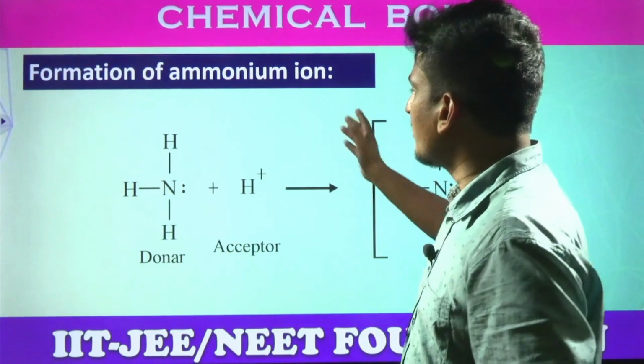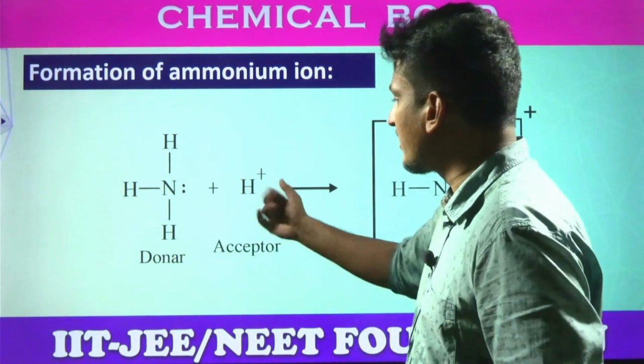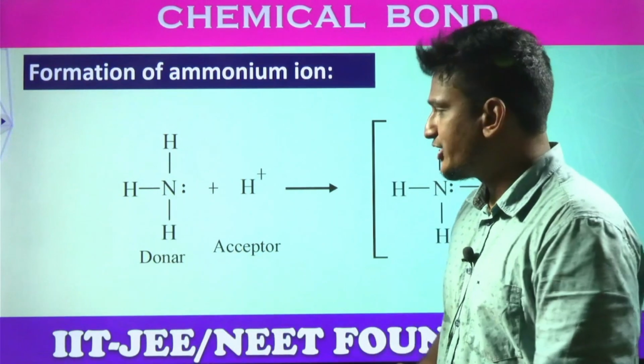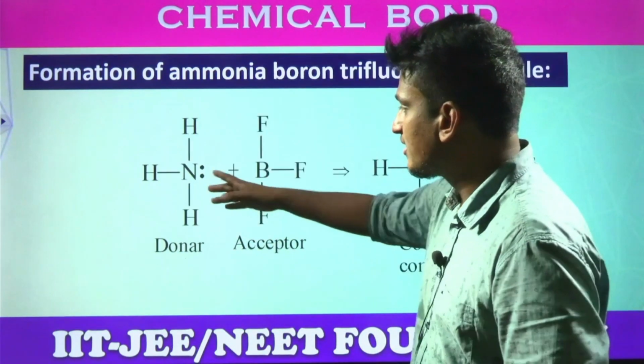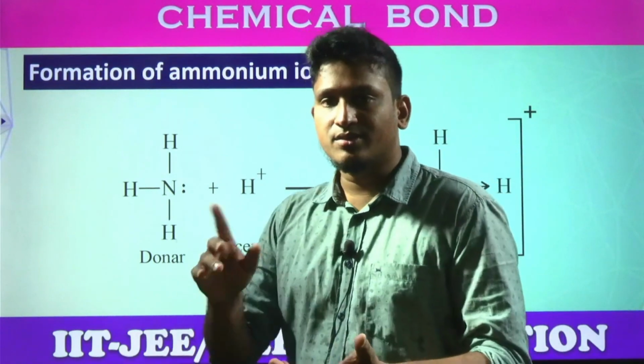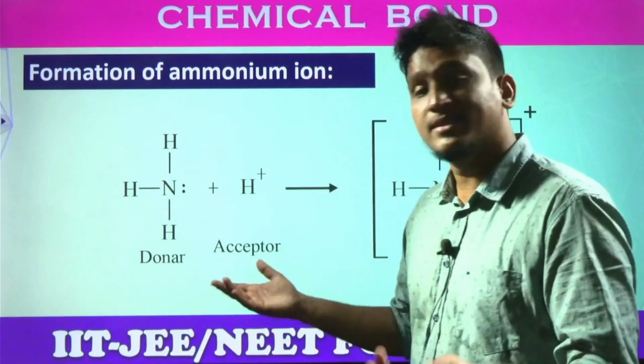Next, formation of ammonium ion. Same ammonia example, but in terms of H plus ion. Ammonia is NH3 having a lone pair of electrons. Just now we discussed this in the previous example also. H plus, what is the configuration of H plus? No configuration, 1s0, no electrons are there, right students? That means an empty orbital, right?